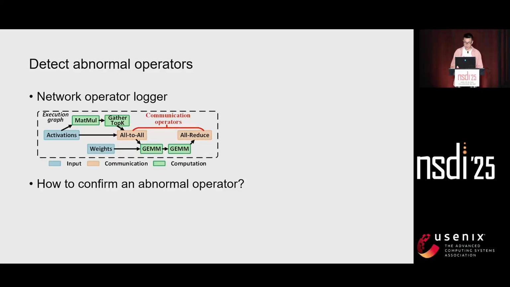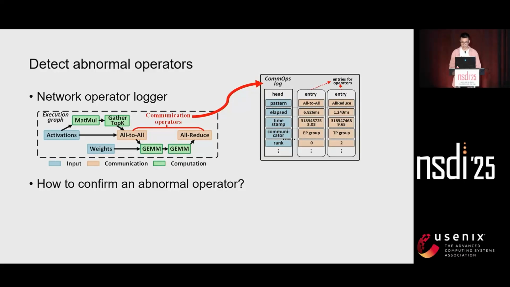communication operators. Our key insight emerged from operator dependencies in the training iteration. Since communication and computation operators are interdependent, we can detect both types of issues through communication operators alone. For instance, communication issues directly manifest themselves in their operator's execution, while for computation issues, we can infer them through the delayed initiation of their dependent communication operator. Then, by focusing on the sparser communication operators rather than dense computation operators, our monitoring imposes negligible overhead.